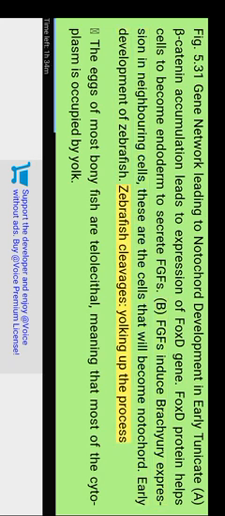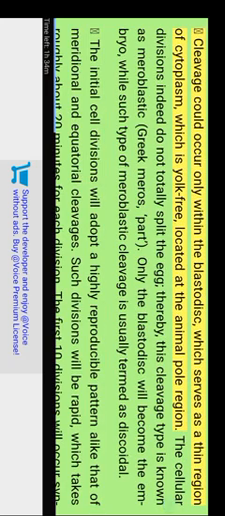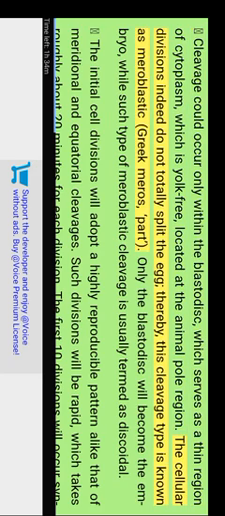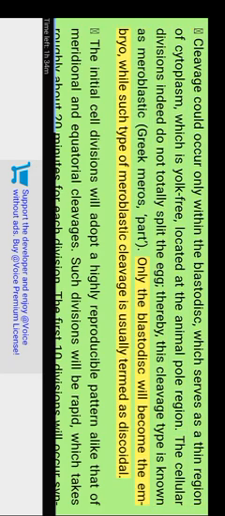Early development of zebrafish. Zebrafish cleavage: yolking out the process. The eggs of most bony fish are telolecithal, meaning that most of the cytoplasm is occupied by yolk. Cleavage can occur only within the blastodisc, a thin region of yolk-free cytoplasm located at the animal pole region. The cellular divisions do not totally split the egg. Thereby, this cleavage type is known as meroblastic, from Greek meros, part. Only the blastodisc will become the embryo, and this type of meroblastic cleavage is usually termed discoidal.